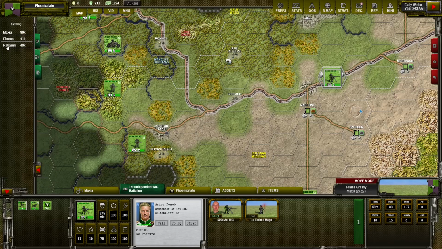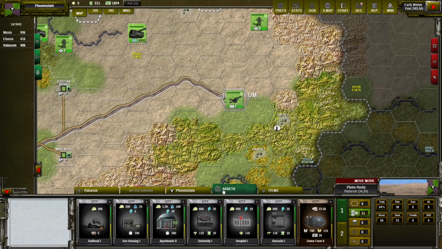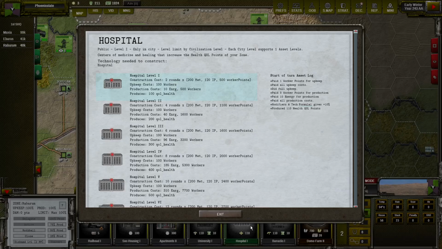So if we go to our zone where I have more quality of life buildings, you can see that hospital is producing not 100 but 110 quality of life points of type health. So if I double click this building, here in the description we can see that we produced 110 health points, and there is a 10% modifier because of the modifiers and technical formula.